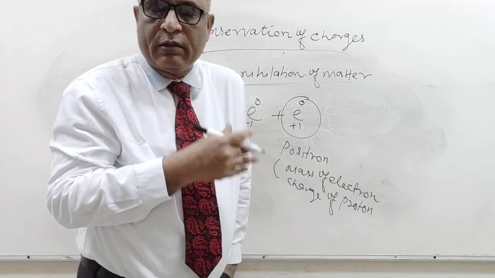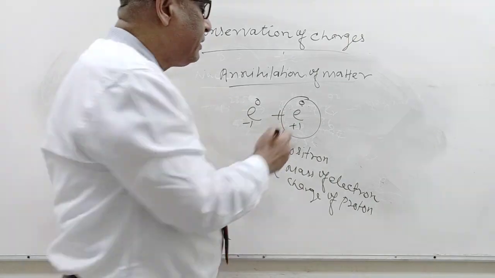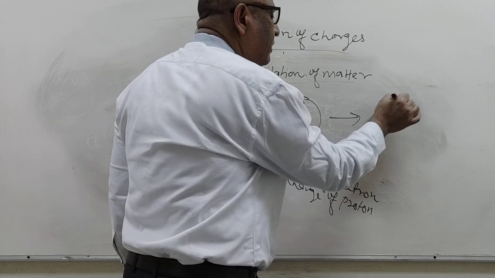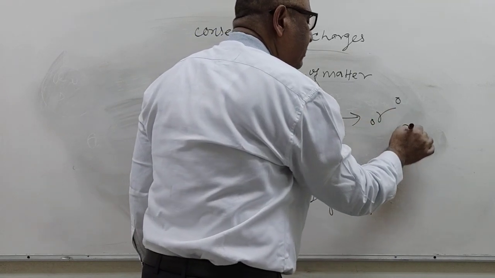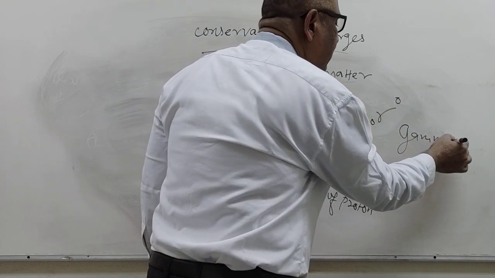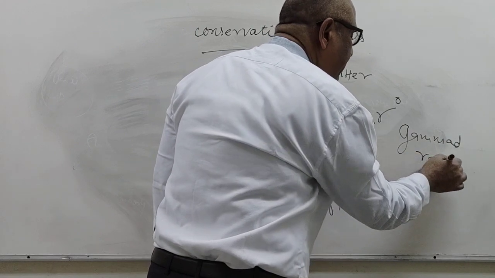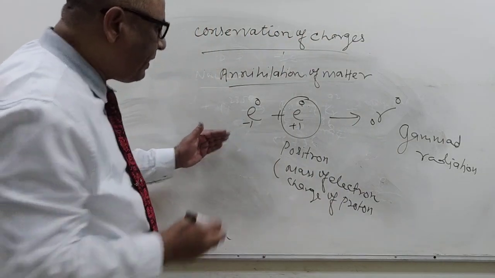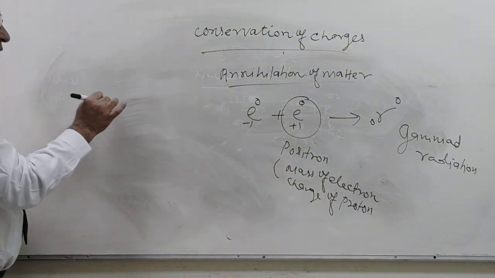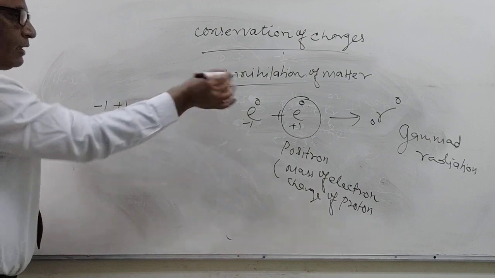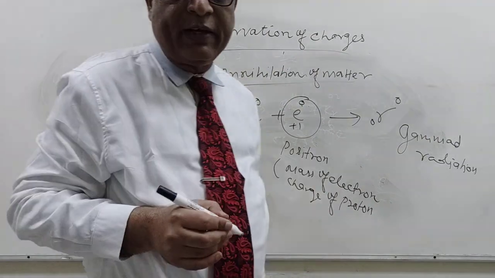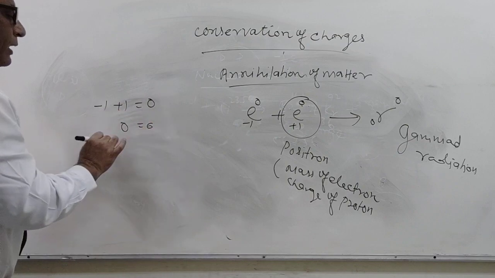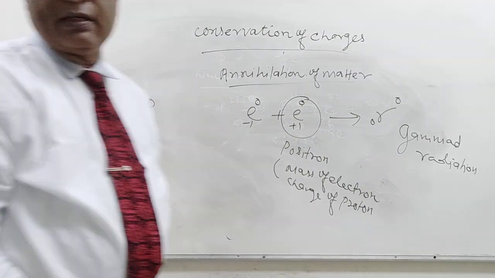When both collide at high speed, both matter is converted into gamma radiation. Now it is converted into energy, gamma radiation. But what about the charges? Here, minus 1 is the charge of the electron, plus 1 the charge of the positron, and gamma is an uncharged particle. We know very well that gamma radiation is uncharged. So minus 1 plus 1 is 0, so 0 equals 0. Here even charge is conserved.